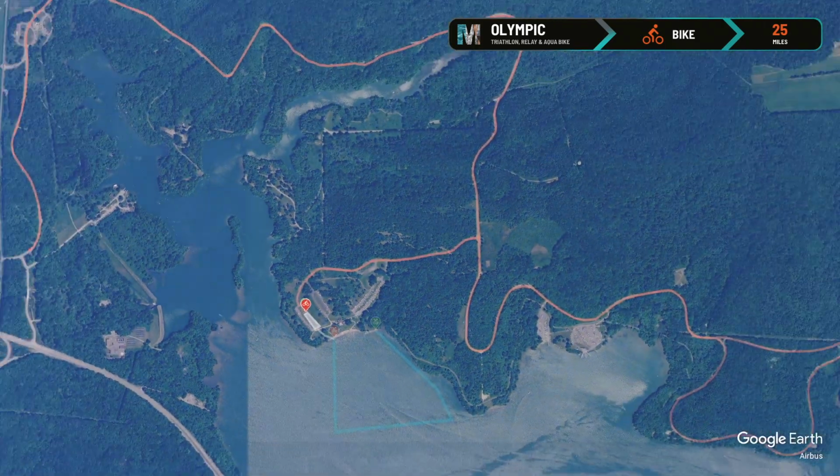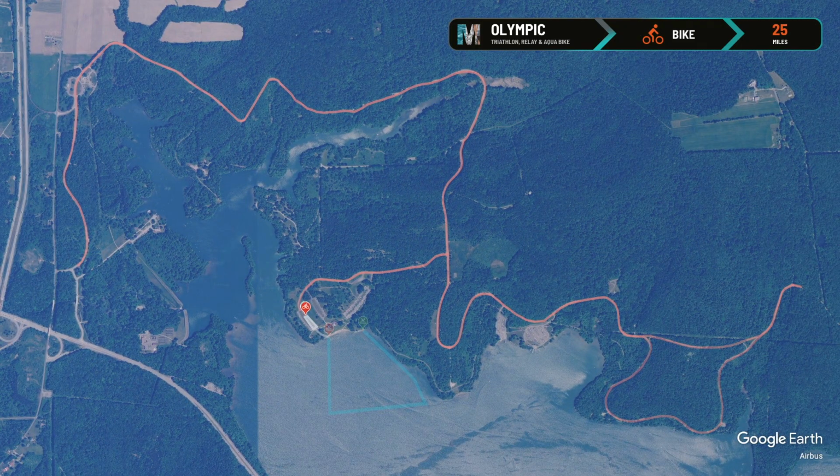The Olympic distance features a 25-mile bike segment through Moraine State Park. You will complete 2 loops of the sprint distance course to complete this segment. Remember, the bike course is not closed to traffic. Always stay to the right of your lane and never cross the center line.